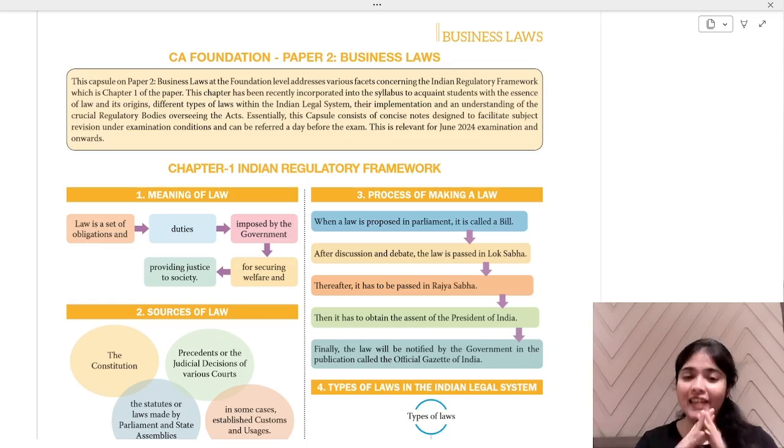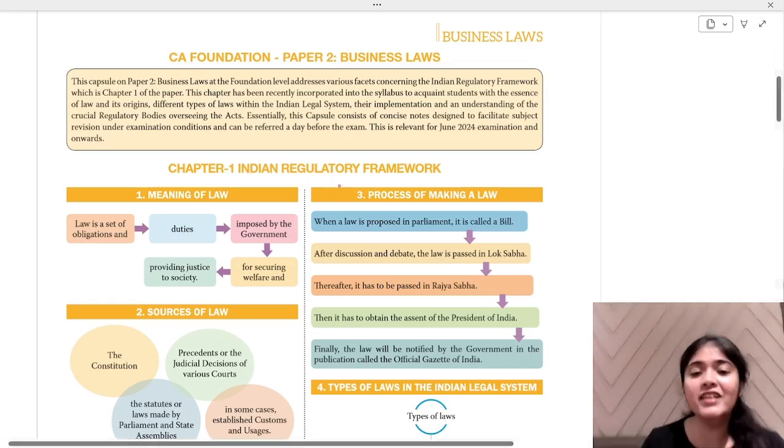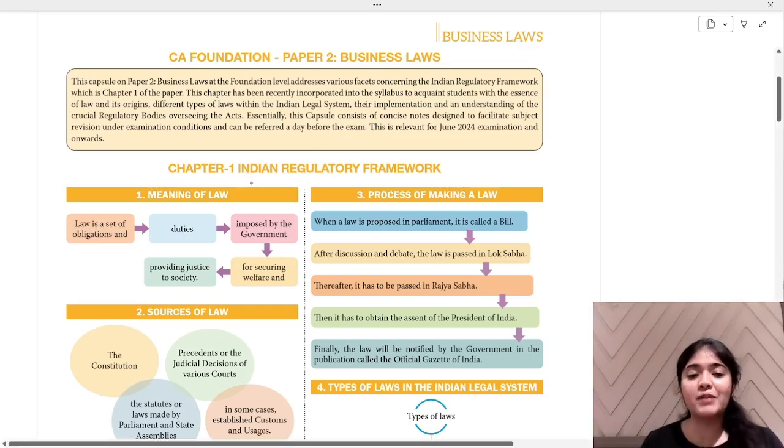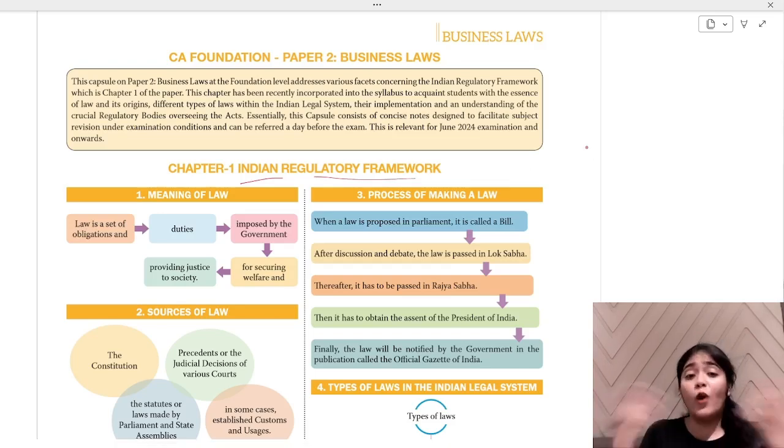Let's not waste much of your time and switch to our chapter number 1, that is your Indian regulatory framework. Chapter number 1, Indian regulatory framework, talks about what is law, how law is made, what is the process of making law, source of law, what are the various judicial systems, etc. Let's just quickly revise each one of them.